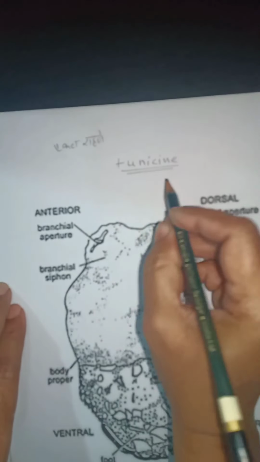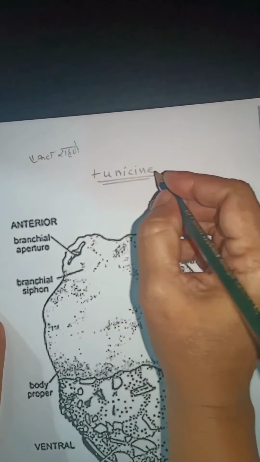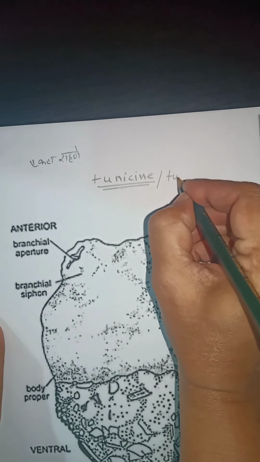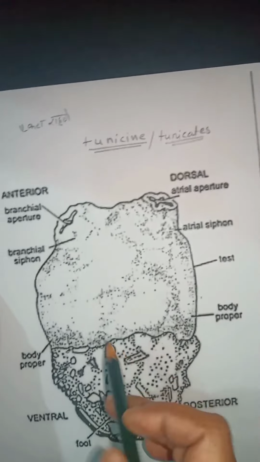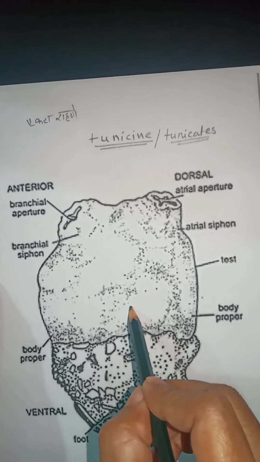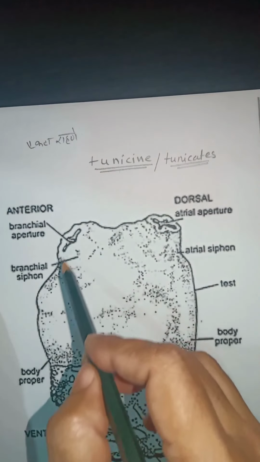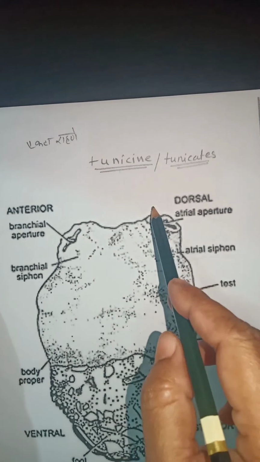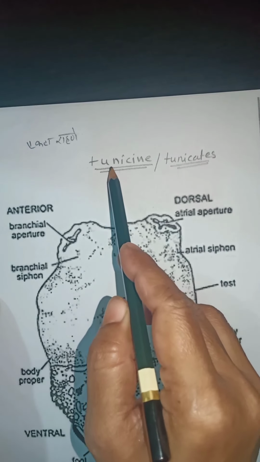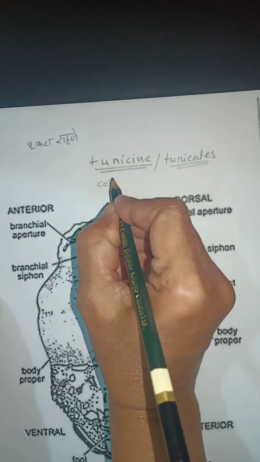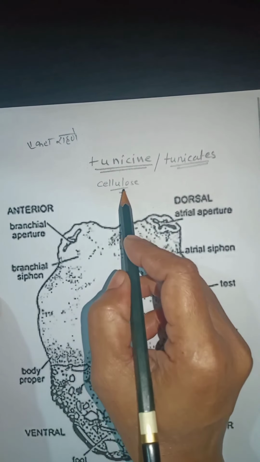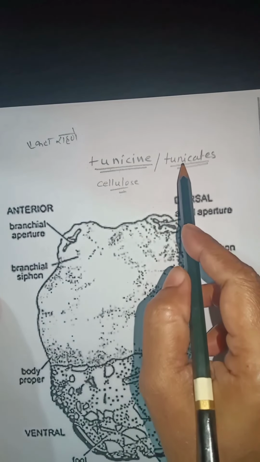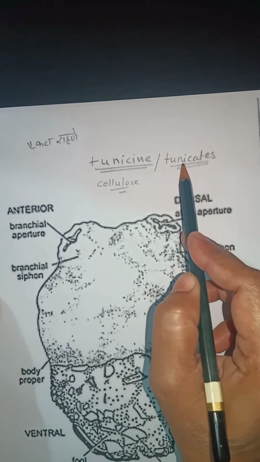Therefore these animals are also known as tunicates. Tunicin is nothing but cellulose.